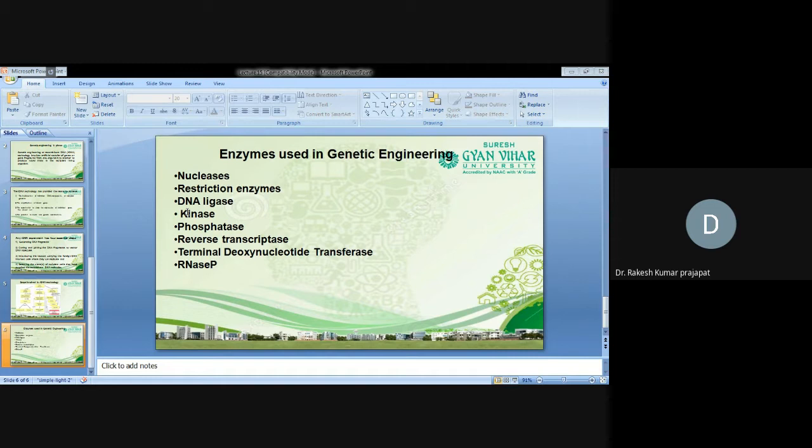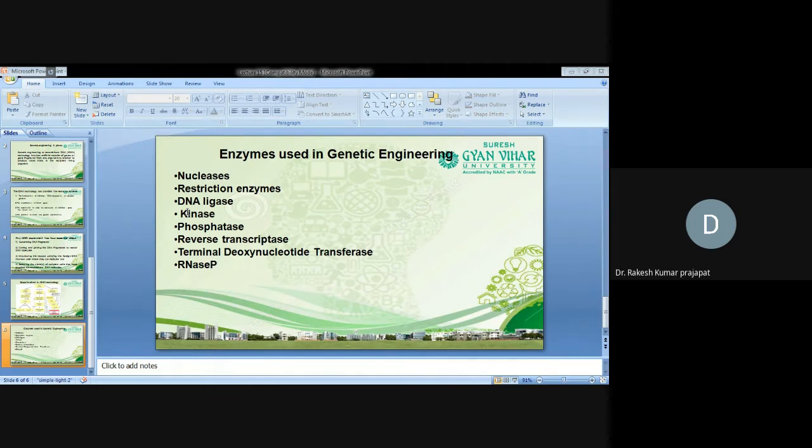And the restriction endonuclease enzyme is very specific. They have a recognition sequence in a palindrome manner. Palindrome is from both the sides. If we read the sequence from both the sides, the sequence will be the same. Means either 3 prime to 5 prime or 5 prime to 3 prime, the sequence will be the same in both the strands. So restriction endonuclease enzymes are very important.